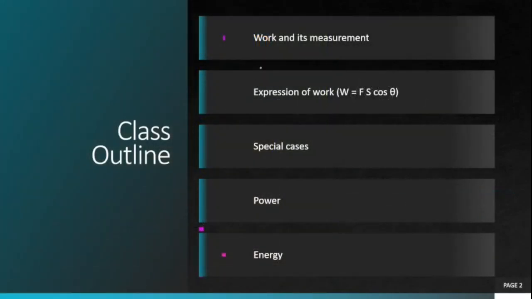Your class, first we will understand what is meant by work in science, physics, and then how to measure it. From there, we will see the expression for work, Fs cos theta, then special cases related to Fs cos theta, then we'll go to power and then we'll conclude this video with energy.